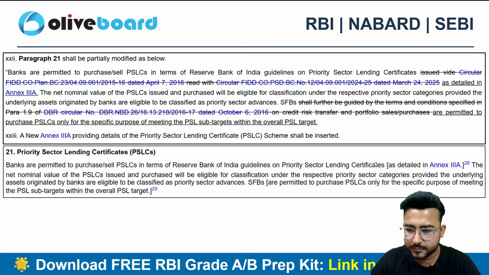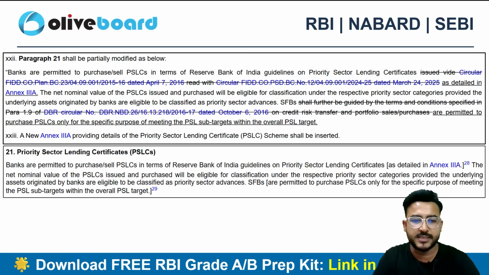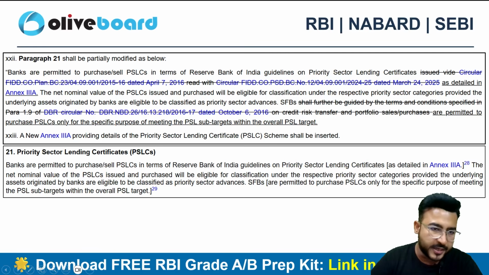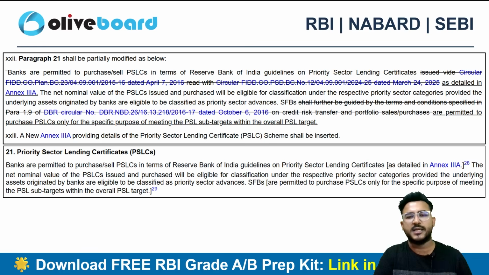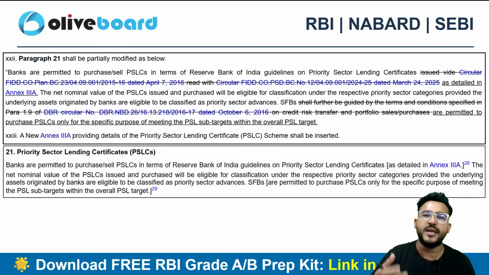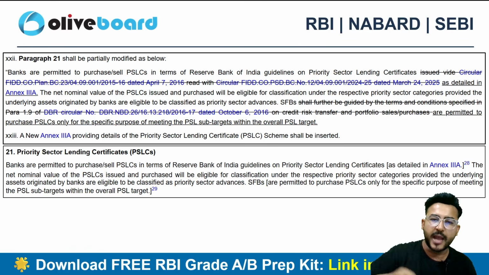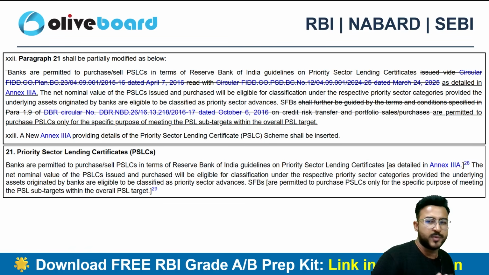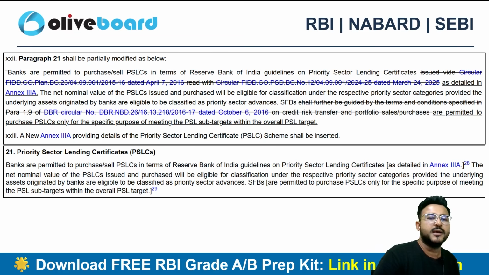Next one is related to the PSLC. Now what is PSLC? Priority Sector Lending Certificate. So this is a certificate, it is not a loan, right? Banks use it to buy or sell priority sector achievements without transferring the actual loan. So I am a bank, I want to sell my priority sector achievement, but I don't want to transfer the actual loan. I want to keep the original loan in my books only, but I just want to sell the priority sector credit.